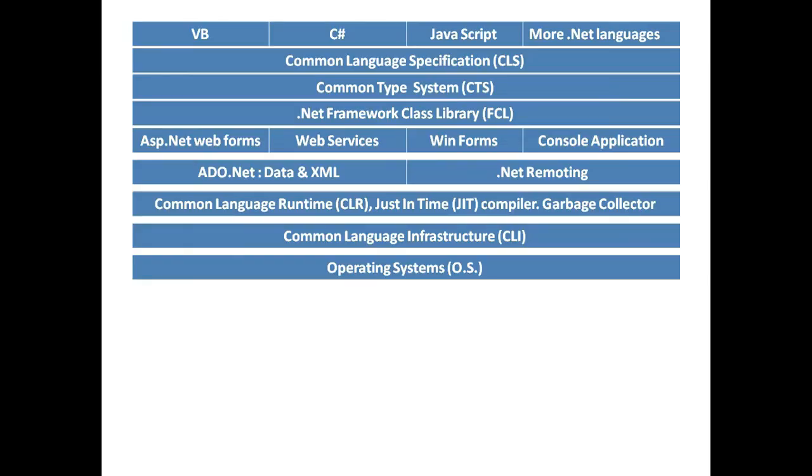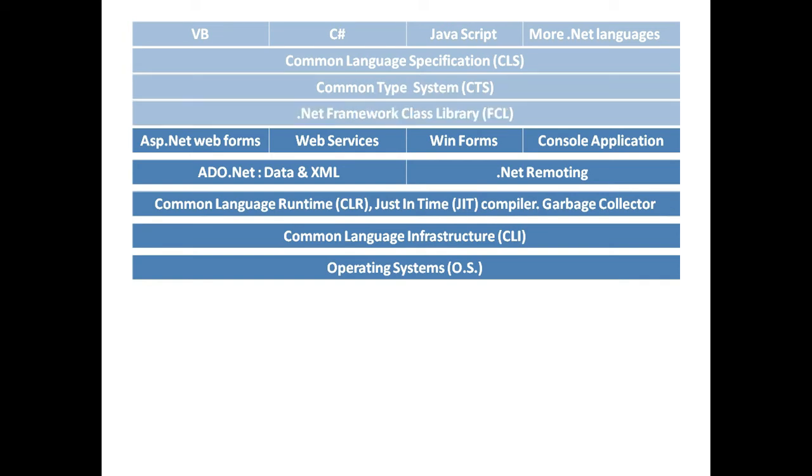This is the basic structure of .NET framework. The first layer defines the different languages that are supported by .NET framework. Next layer defines the common language specification, then common type system, .NET framework class library. This layer defines the different applications that are developed using .NET framework such as ASP.NET Web Form, web services, Windows Forms, console application.